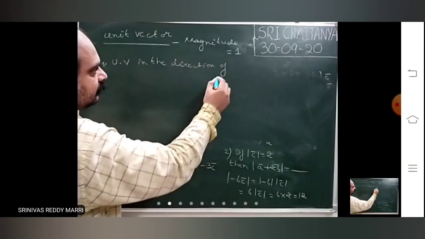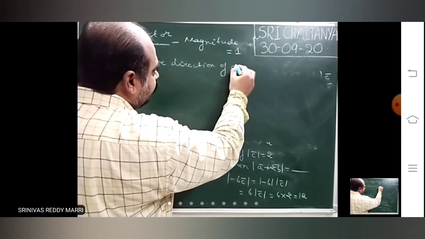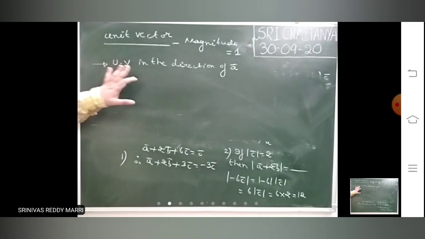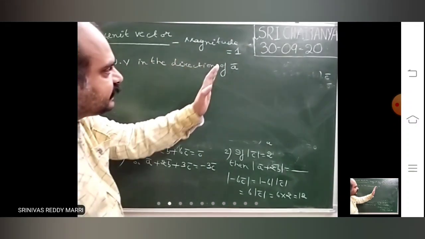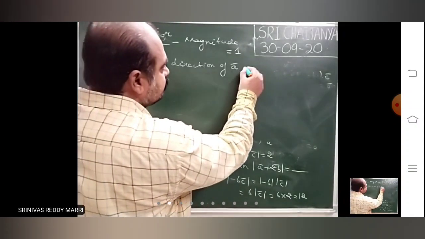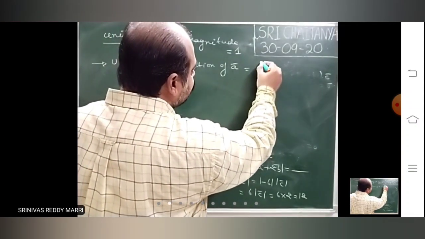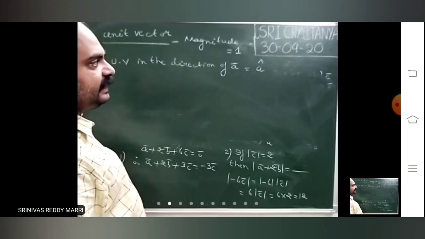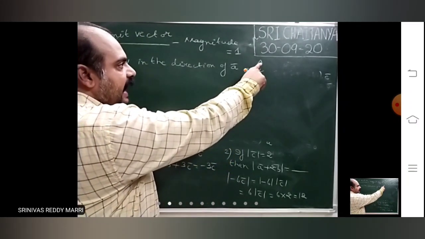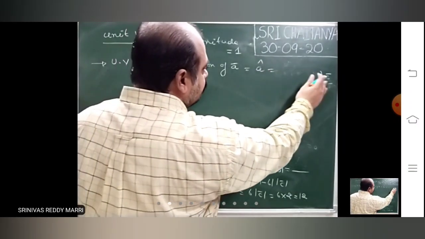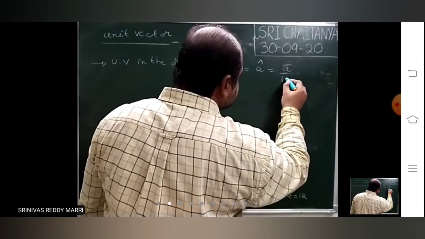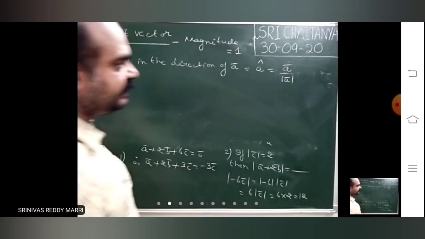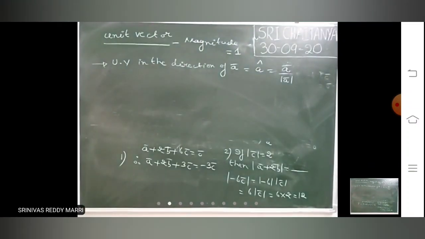Unit vector in the direction of A bar. That means there is a vector A bar. If you want a unit vector in the direction of A bar, this is denoted by A cap. Unit vectors are always denoted by a cap; the cap above means unit vector. This is nothing but A bar divided by modulus A bar.